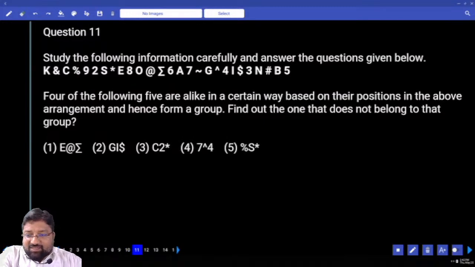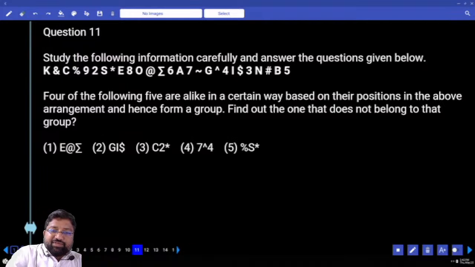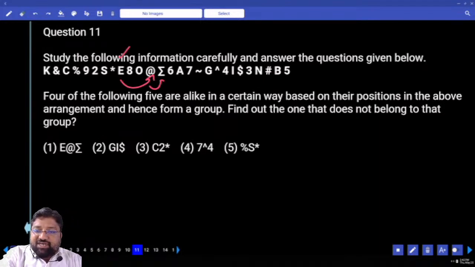4 out of the following 5 are alike. Let's check. It clearly says a certain way based on their positions in the above arrangement. E at the rate sigma. From the position of E, at the rate is in the third place and immediate right is sigma. GIS, from the place of G, third right, and sorry, it is not S, it is dollar, immediate right.